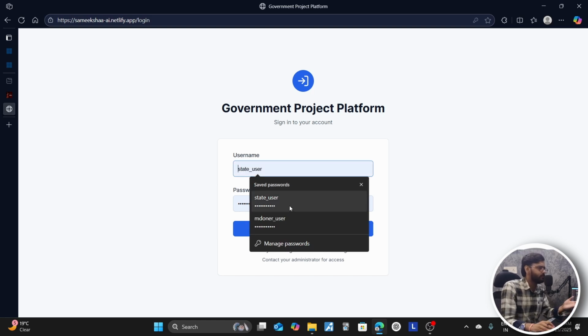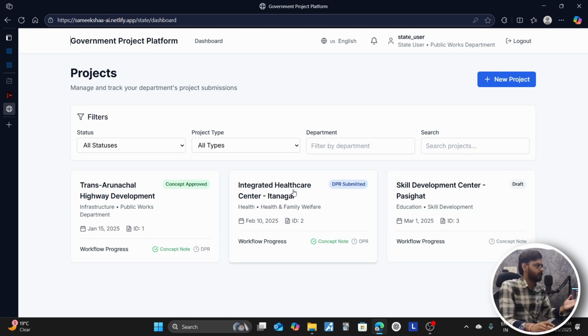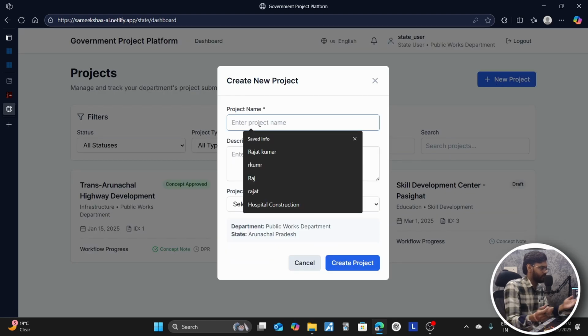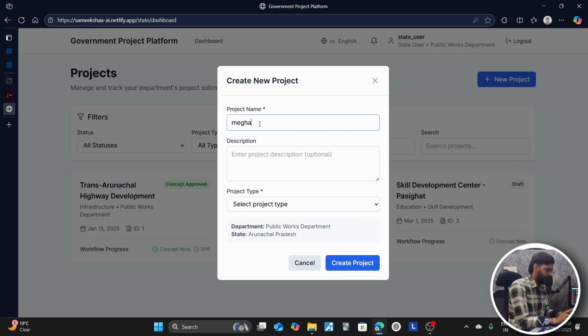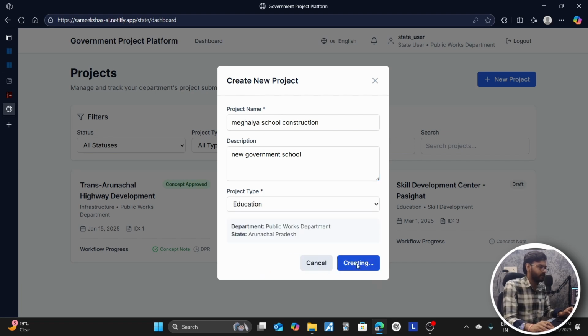The user sign-in is already hard coded because we have only some users for this. Let's suppose they are starting a new project named Meghalaya School Construction, and the description is something like a new government school, and the project type is education. So let's create a project.